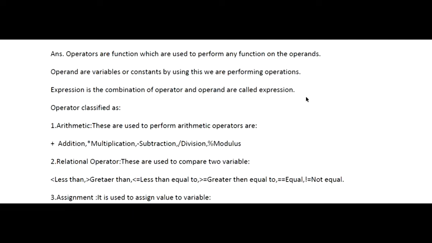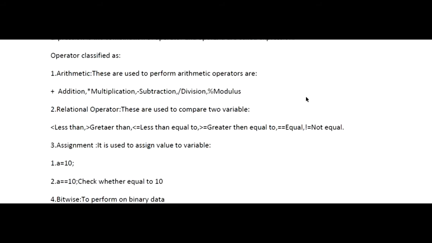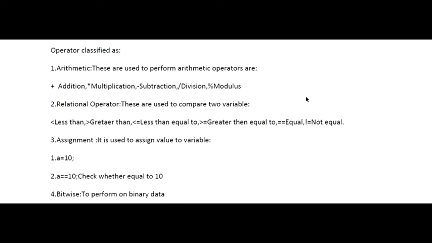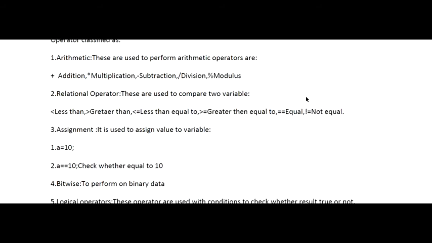As you can see on the screen, you need to say what you mean by operators and what you mean by operands. Then the third part is the different types of operators available in C. For that we will divide them into categories: arithmetic operators, relational operators, assignment operator, bitwise operator, logical operator, and the special operator. The arithmetic operators include addition, subtraction, multiplication, division, and modulus.